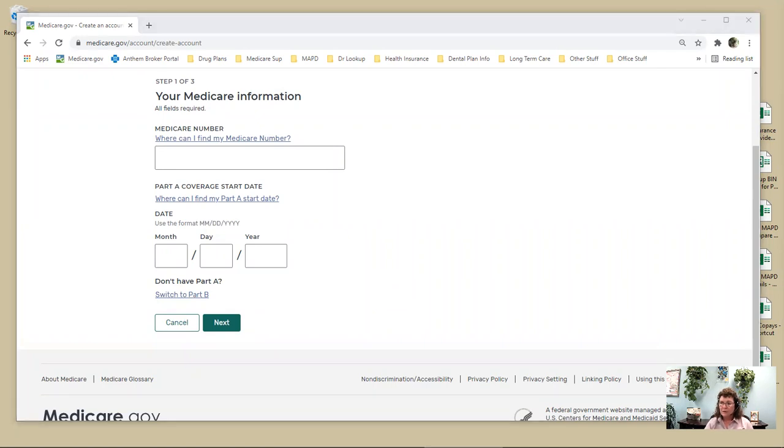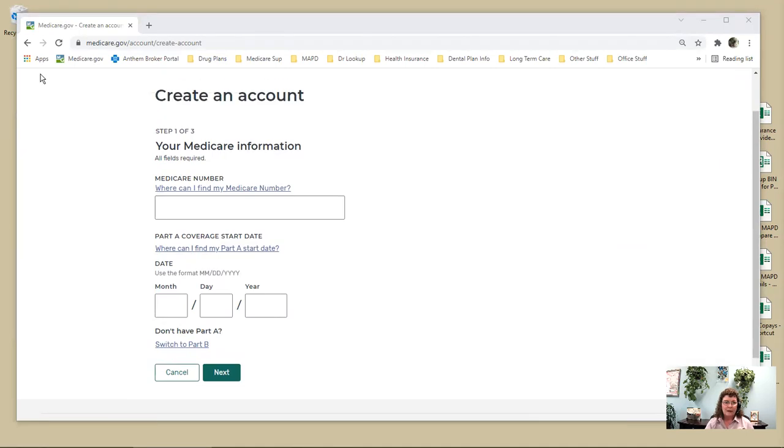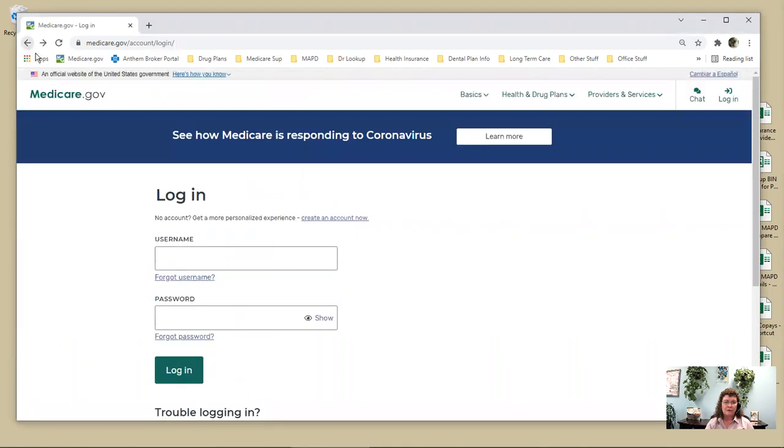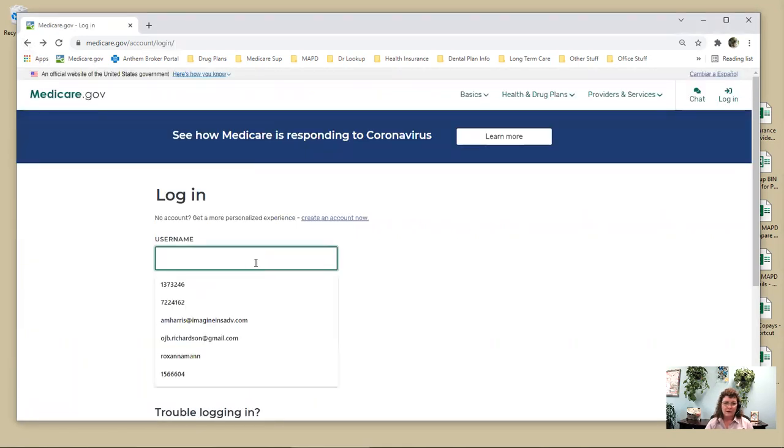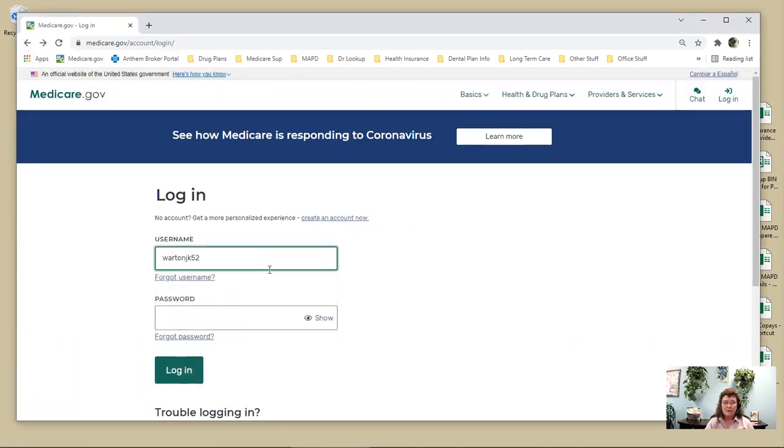If you go in to create one and you find that you already have one, call us because we might have created one for you in years past. But it's really easy to do that. If you forget your password or something, it's very easy to recover that as well. So I'm going to log into an account here,